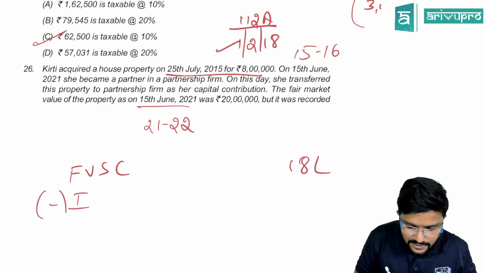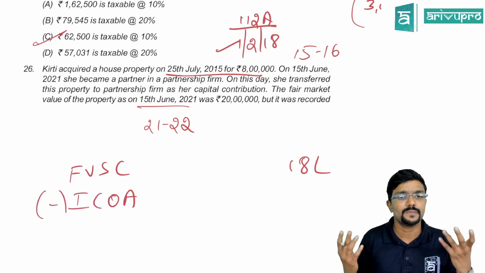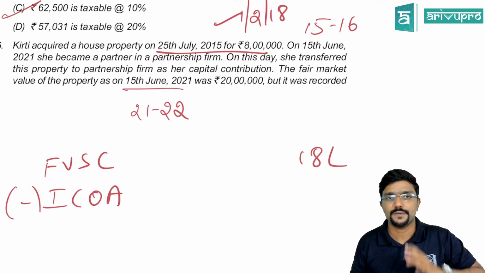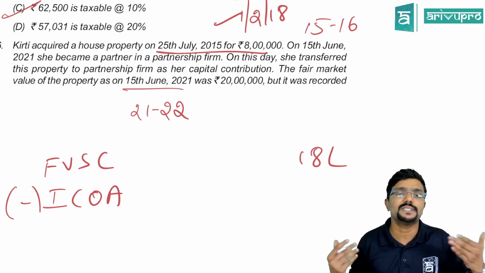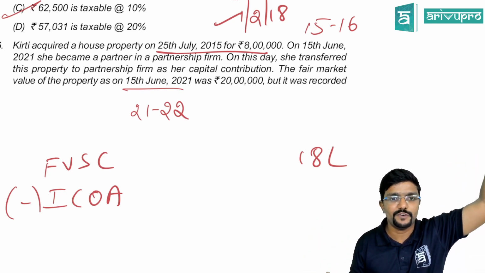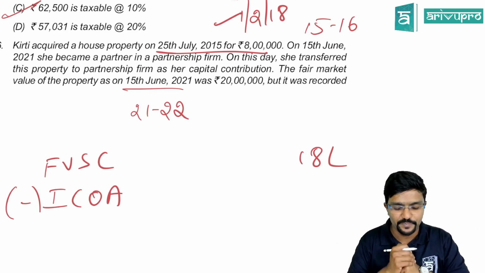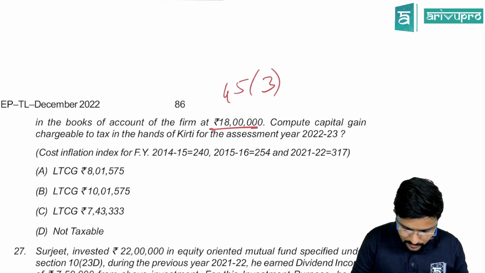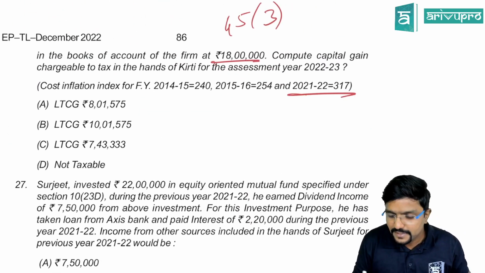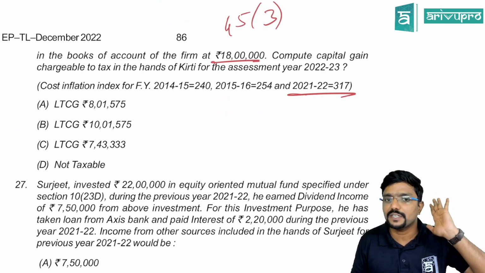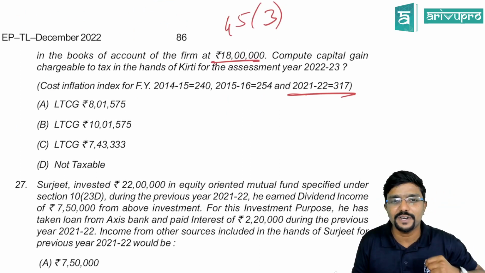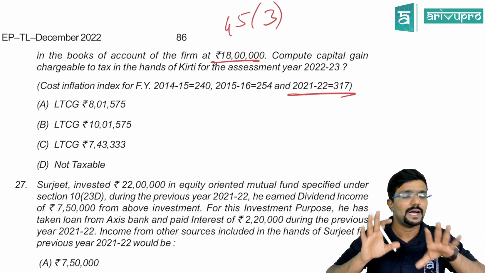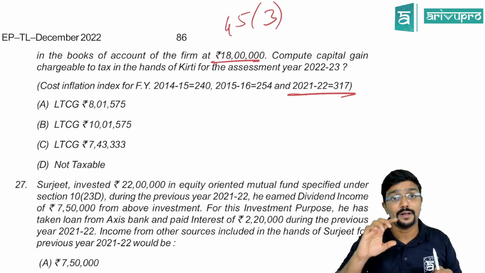From that, reduce indexed cost of acquisition as it is a long-term asset. For a house property or any immovable property, the period of holding is 24 months. If you have held it before transfer for 24 months, it is a long term. And she has held it from 2015 to 21. So it is a long-term asset. Okay, guys. So 8 lakh into, for the year of transfer, 21-22, what is the cost inflation index? 317. See, please be careful. I am going as per the information given in the question. For you guys, the previous year is 22-23, where the cost inflation index also will change. But here, I am following whatever is given in the question, or else the numbers will change.